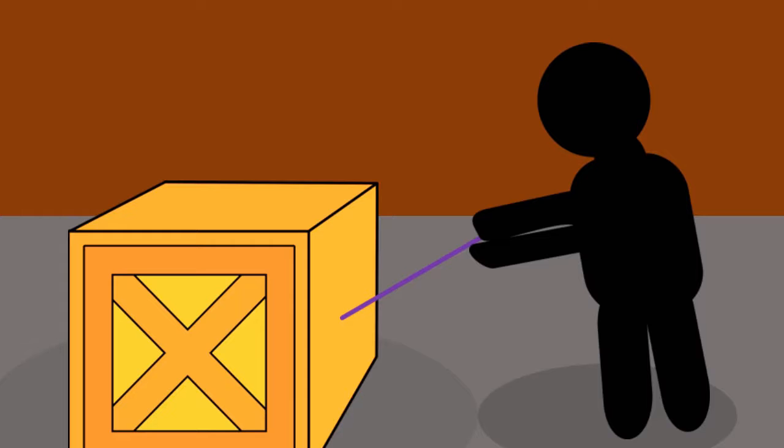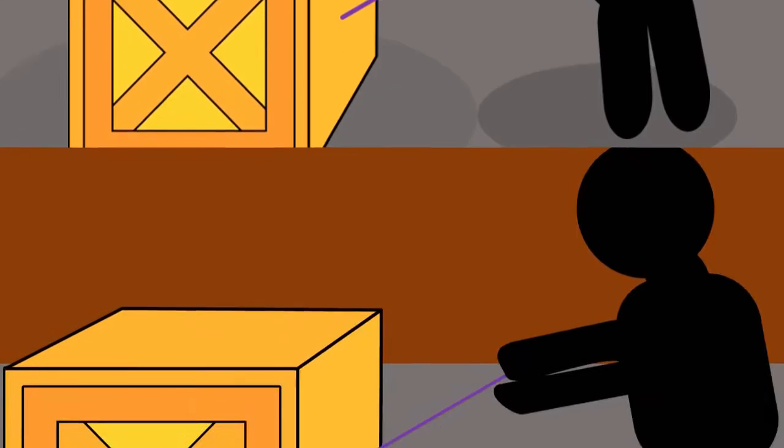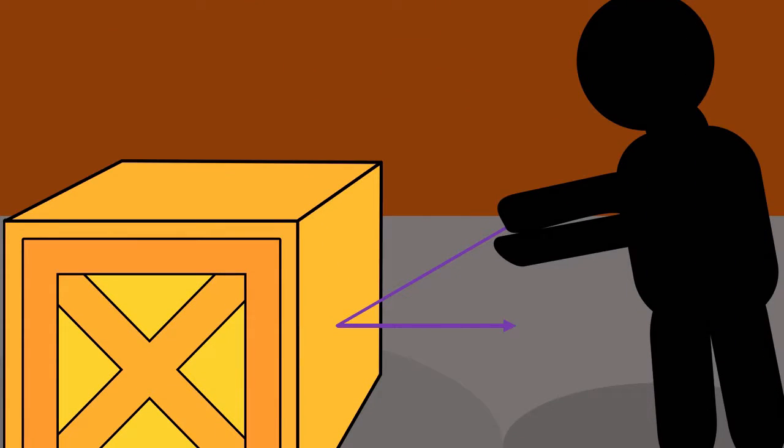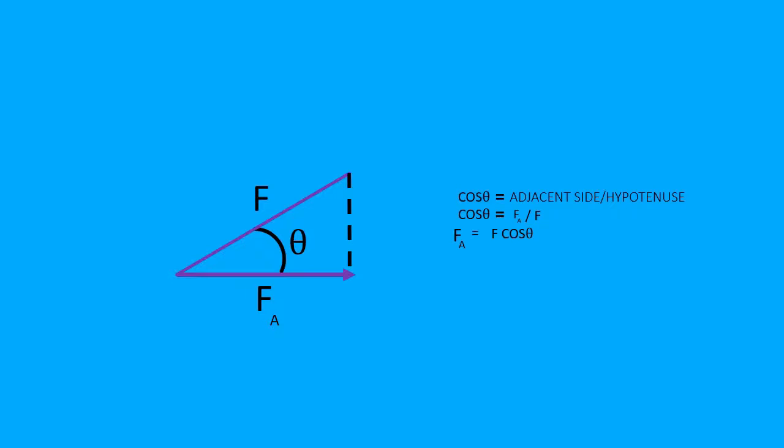Therefore, we have to calculate the force applied along the direction of displacement. Let's say the angle between the force and displacement is theta, and the force acting along the direction of displacement is Fa, and the force applied by the man is F. We can see that the two force vectors have formed a right angle triangle. Using simple trigonometry, we can find the value of force applied along the direction of the displacement, which is equal to F times cos theta.